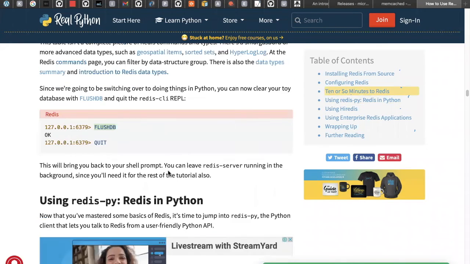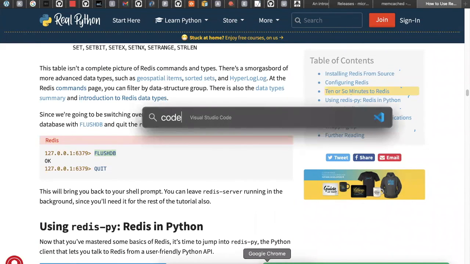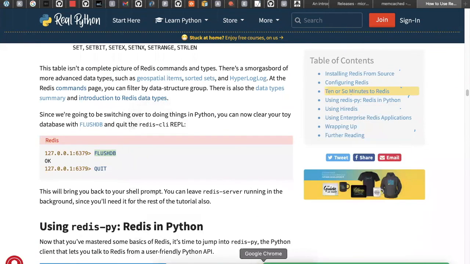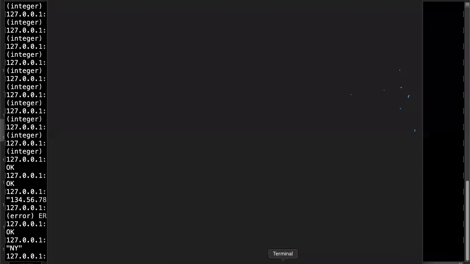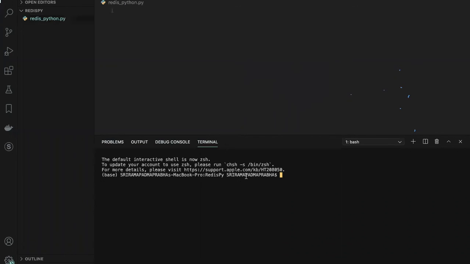But when it comes to Python, it's very simple. I'm going to use code, let me show you. Using Redis is simple. Redis and Python code, say python.py. Before that, we need to install Redis. Just go to the terminal, and you need to be connected to the internet to install Redis. You can use the command pip3 install redis. So this is the command.